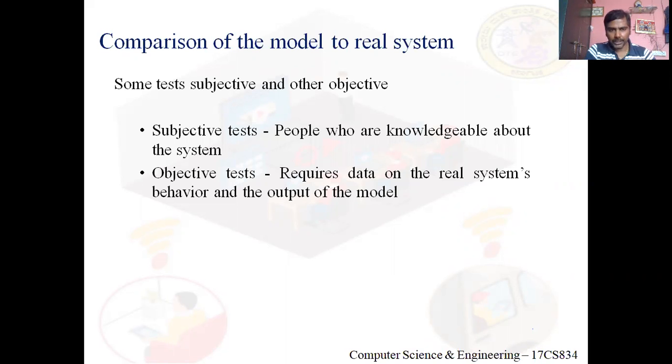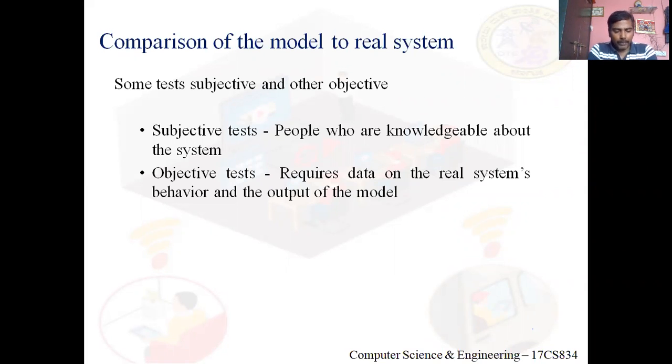In an objective test, we need data about the real system, and for that data we see how my model behaves. I compare my model's behavior with the real system's behavior for the same data.